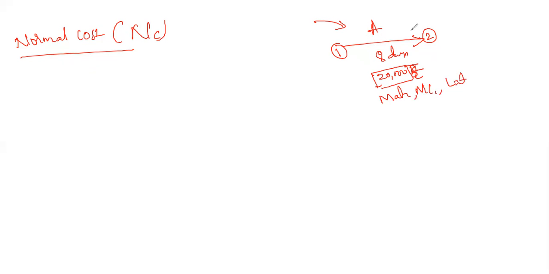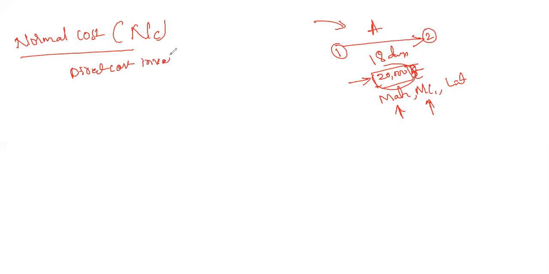Example, take it as 18 days. If you want to complete this in 18 days, it requires around 20,000 rupees for just that activity. More labor is required, more materials are required. So there is so much direct involvement, and costly material in such cases. Whatever the cost involved, the cost required to finish this activity is called the normal cost. So normal cost is nothing but the direct cost.